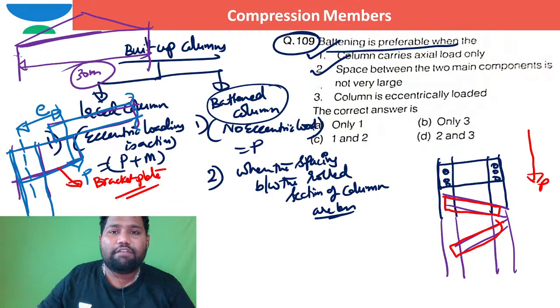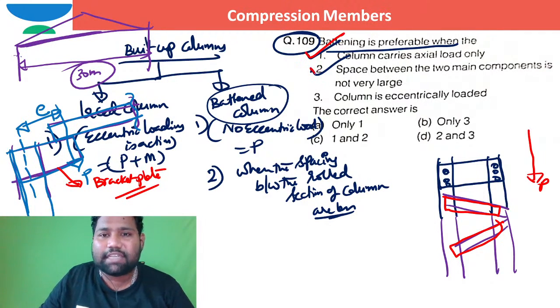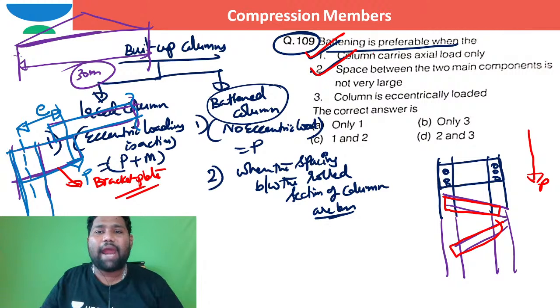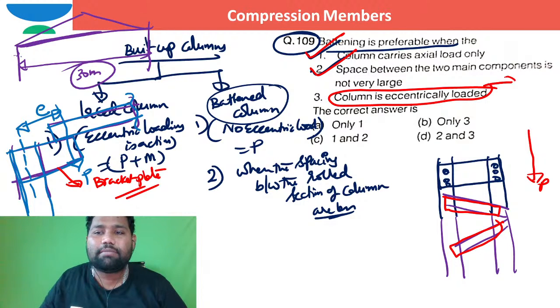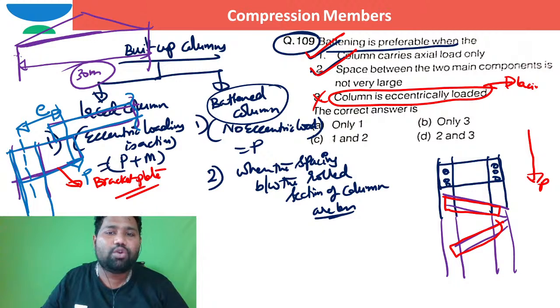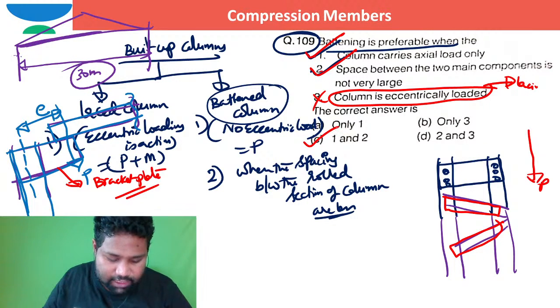So the first statement is correct, the second statement is correct. Battening is preferred when the column is eccentrically loaded? No, when the column is eccentrically loaded, I can go for the lacing system. So this is wrong. So options 1 and 2 are correct, and option C is correct.